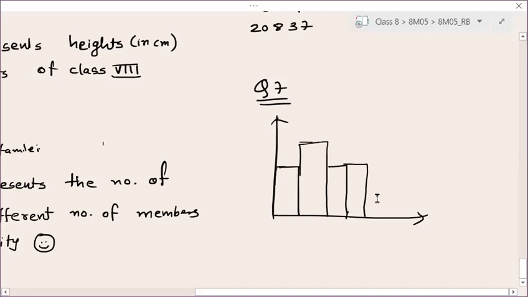Now find the values of P and Q. The time taken by some students to perform a calculation is shown in the table. Part of the corresponding histogram is shown below. So P is between 2 to 3. Right. So here it is your 1, 2, 3. Right. This is your 4 and 5. Right. This is your little bit bigger one, 5.